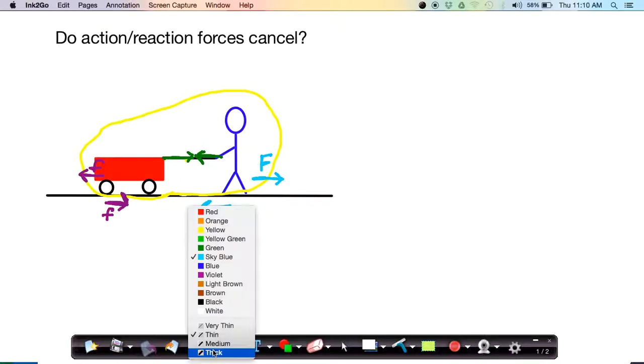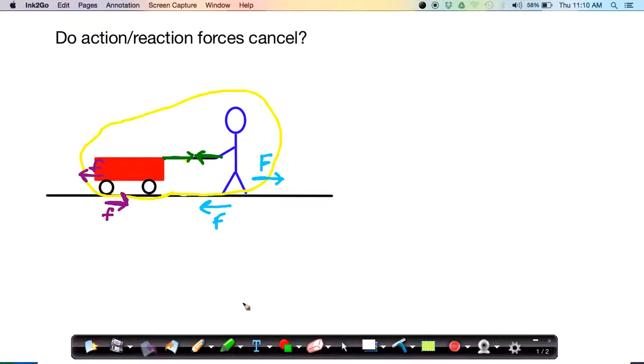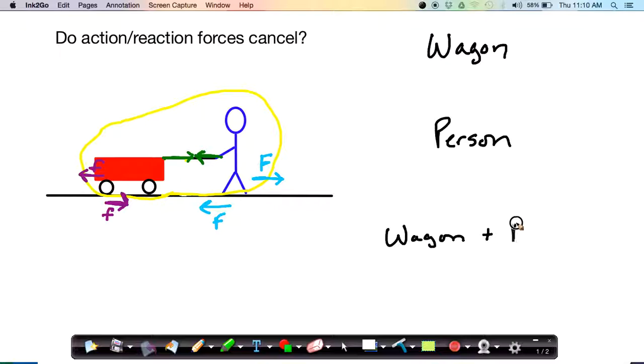What we want to look at is, if we consider each of the three systems, the system of just the wagon, the system of just the person, and the combined system of the wagon and the person, what is the net force on each system?